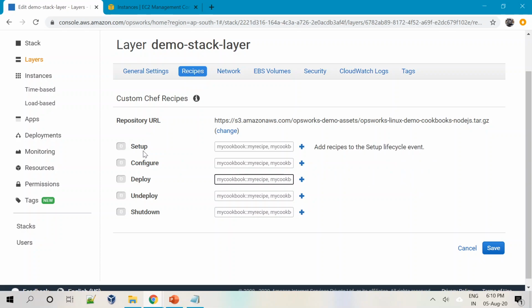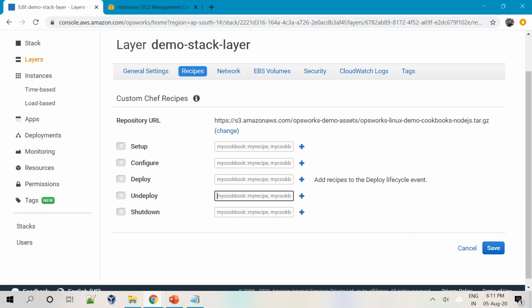Setup is for the new EC2s which are coming. Configure is to perform certain activities for the existing EC2s. Then deploy, you can specify that I want to deploy this particular application. Undeploy, you want to uninstall. Maybe as part of the cleanup process, it will undeploy certain things. Then finally, shutdown. So before the shutdown, do you want to do something? Maybe you want to break the connection with something, or you want to send an alert, or something you want to do. Okay, that's the shutdown process.